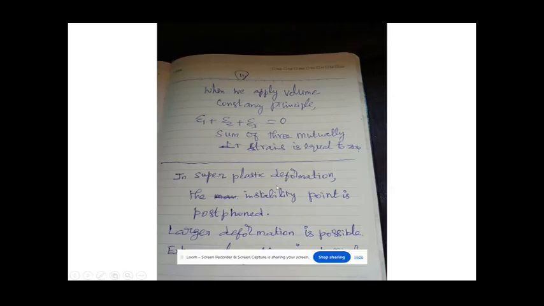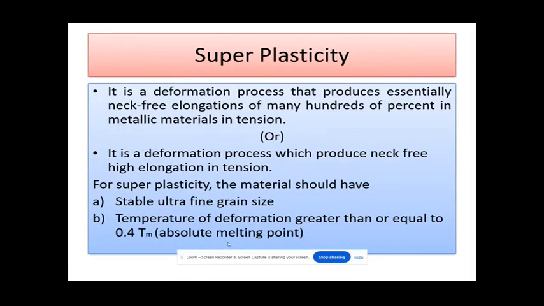In superplastic deformation, the instability point is postponed. Larger deformation is possible. Larger elongation is possible. Because of superplasticity, the deformation produces essentially neck-free elongation. The neck-free elongation is many hundreds of percent, or a few thousand, in metallic materials in tension. It is a deformation process which produces neck-free elongation in tension.